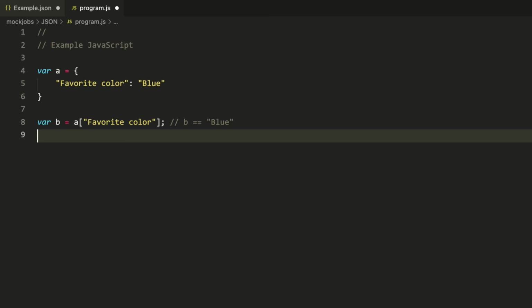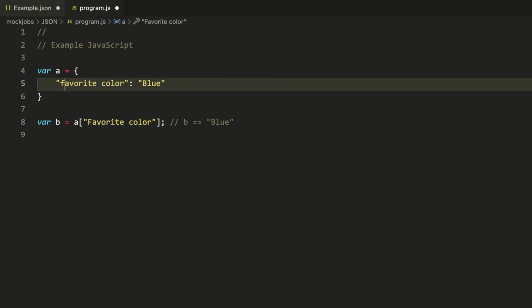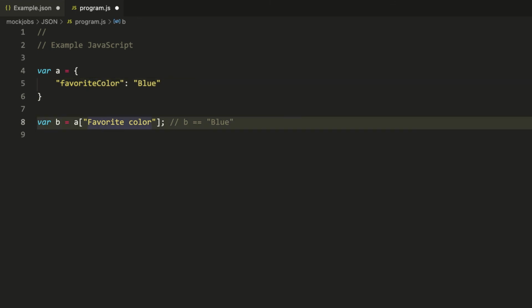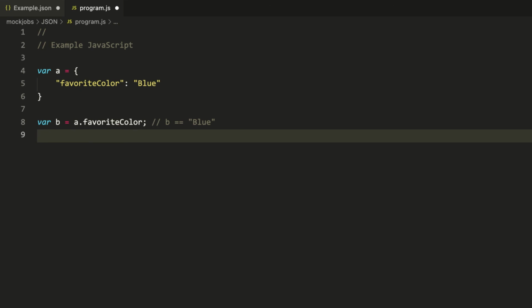There are times to prefer bracket notation, but that's another subject. Like variable names, also consider using camel case when property names are multiple words normally separated by a space. For example, favoriteColor using capital C. Var b equals a dot favorite capital C color. This form of property name and access is typical in many languages.